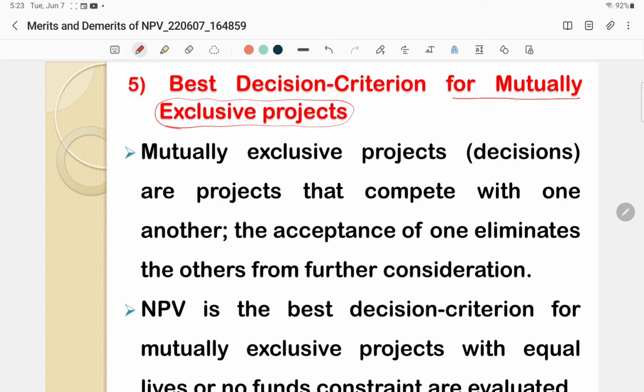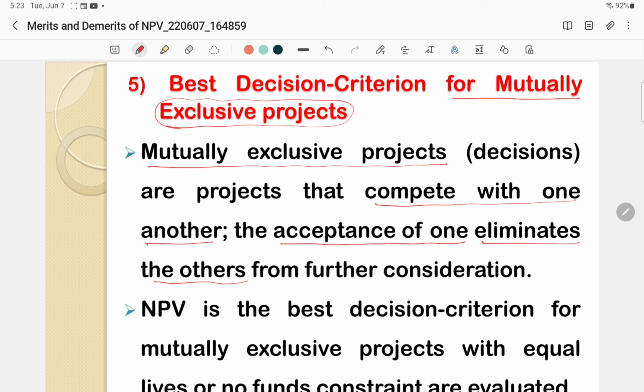So firstly, what is a mutually exclusive project? Mutually exclusive projects or decisions are those projects or decisions that compete with one another. If A and B are two projects, both are competing with one another, so acceptance of one project eliminates the other.